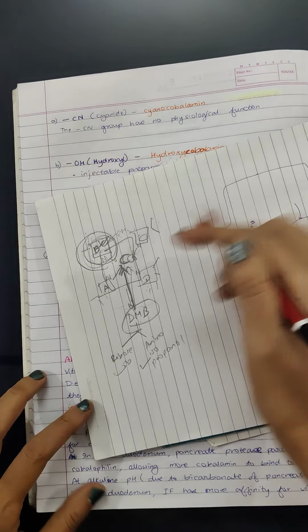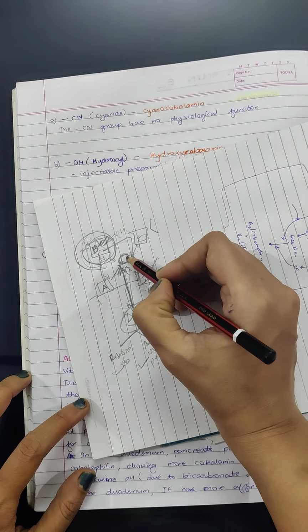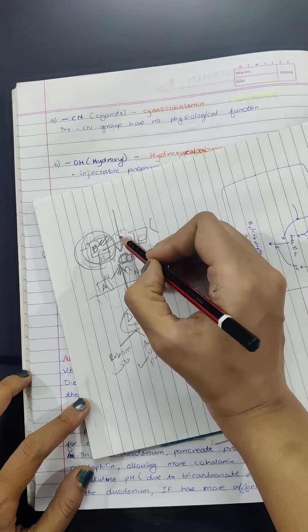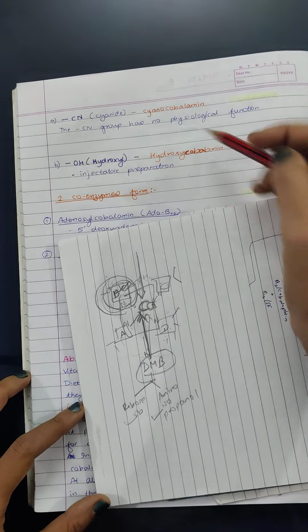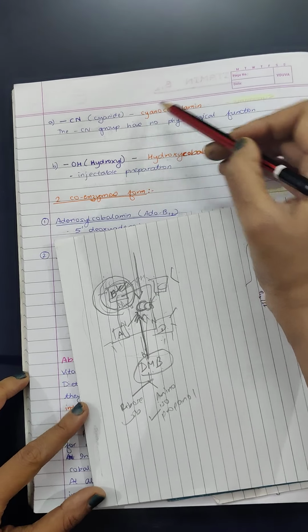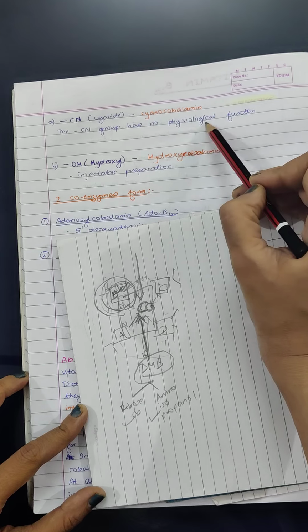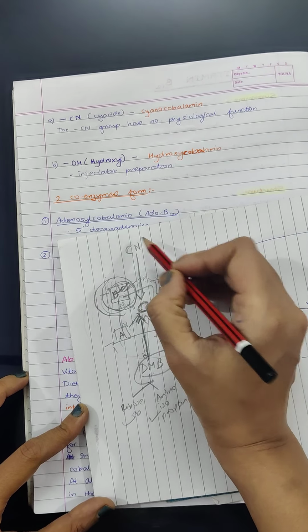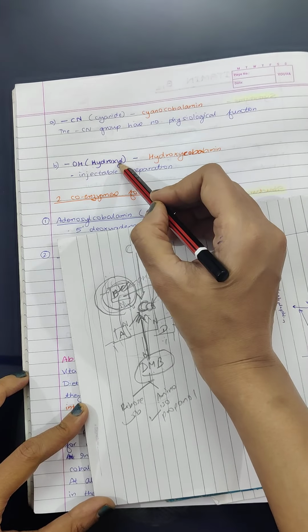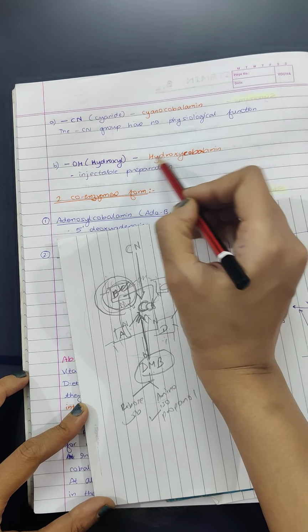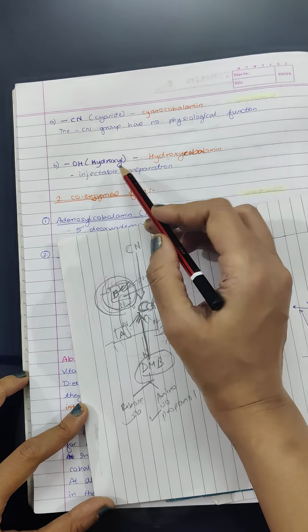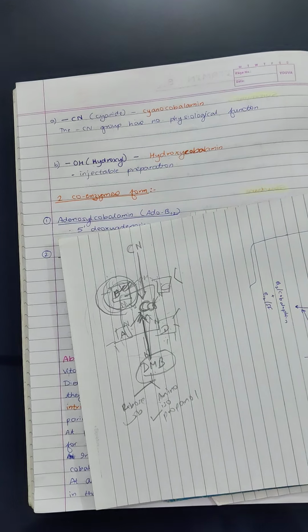Different substituents. The sixth valency means it has a valency of 6. 1, 2, 3, 4, 5 are occupied. The sixth valency above the plane is occupied by different groups. Either it will be occupied by cyanide, so it will be known as cyanocobalamin. Or it will be occupied by a hydroxyl OH group to form hydroxycobalamin. The cyanocobalamin has no physiological function. Hydroxycobalamin, all the injectable preparations of vitamin B12 come in this form.